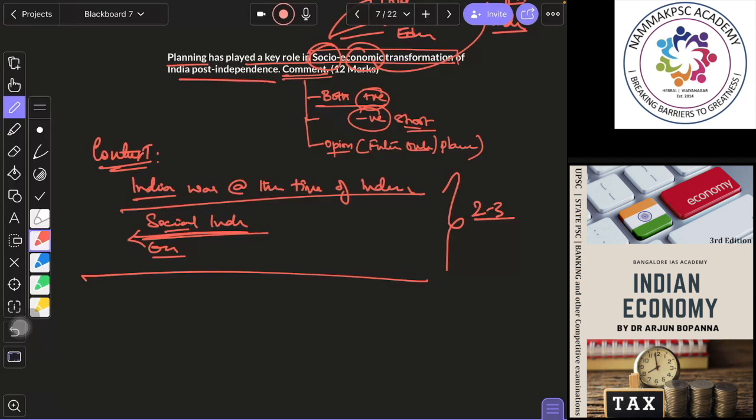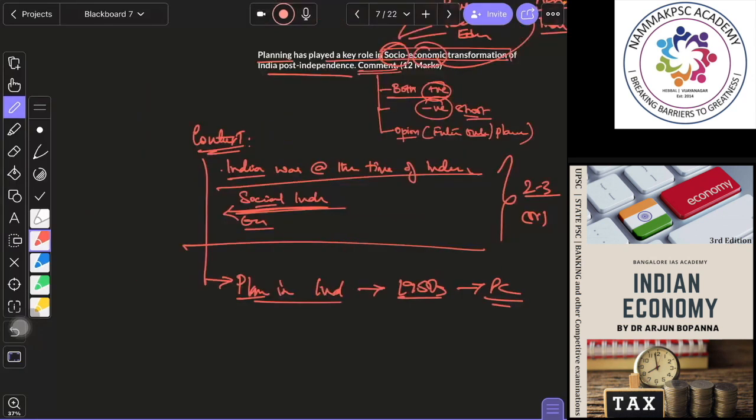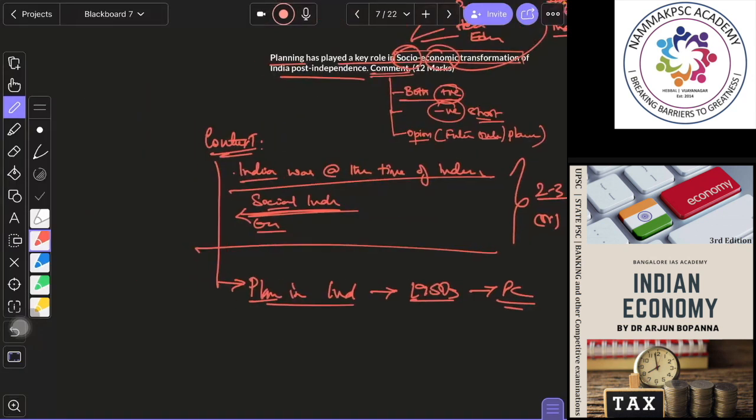Or you can write the context as how planning in India started after independence, that is, in the 1950s we started with our Planning Commission and all that. You can start with that also. So whatever context you would want to choose, you can do so. So start with the context over here.